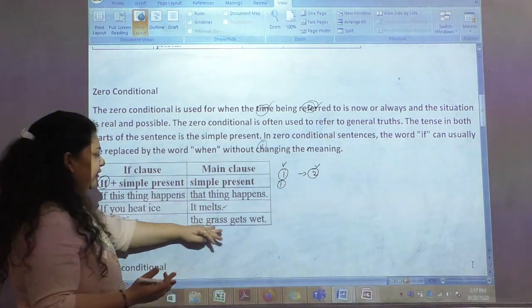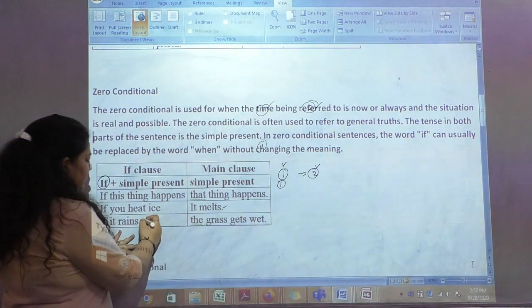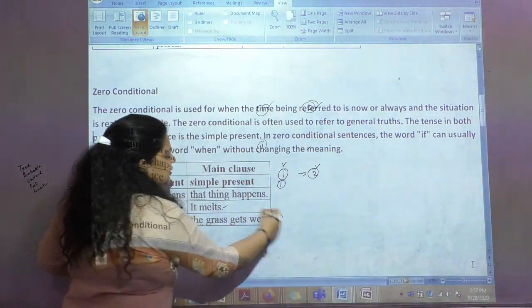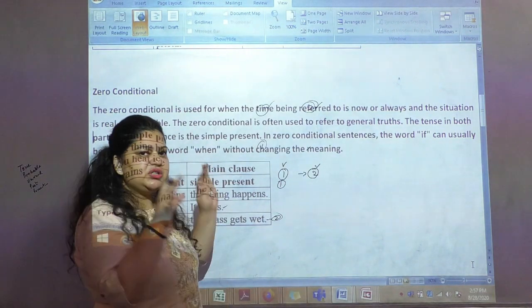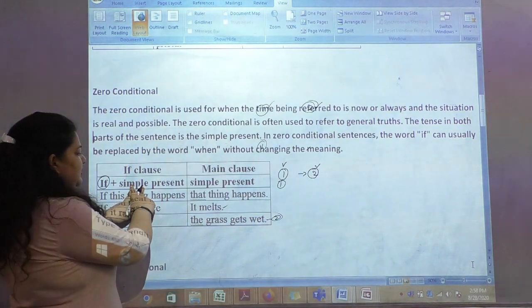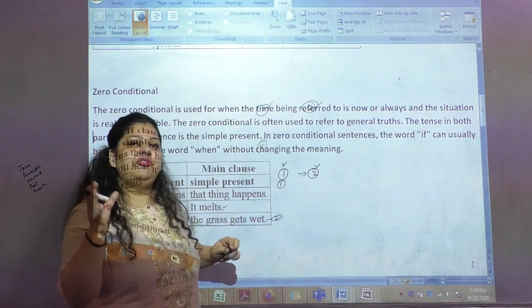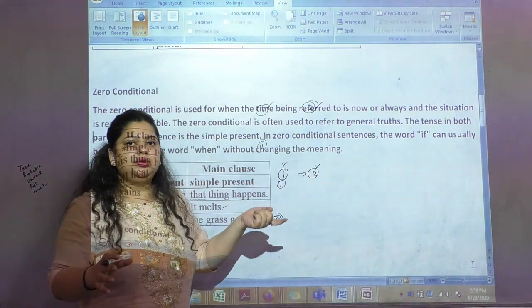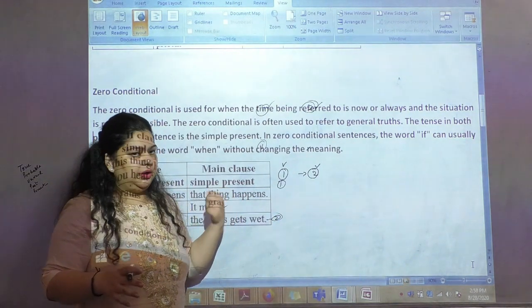Obviously if it rains, the grass will definitely get wet. There is no chance that if my first condition is true, the second remains false. So this is our zero conditional, which is very simple, and I have already discussed how we use it. The first part will be in present simple and the second will always be in present simple. If you have any doubt about present simple, you can go to the tenses video, get it checked, and then come back to the same rule here.